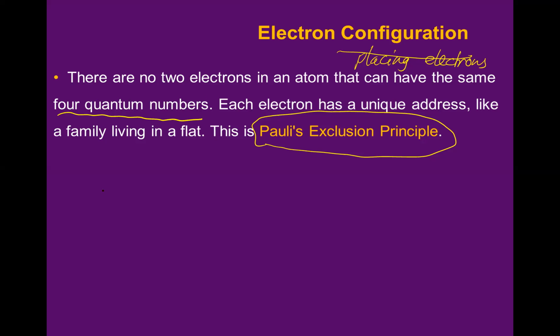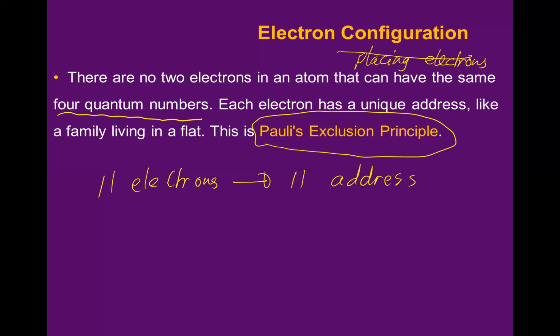It means that if I have 11 electrons, all 11 electrons will have 11 addresses. Is it clear, guys? Yes, sir. If there are 11 electrons, it means there are 11 addresses. And these 11 addresses will not be the same for all of them.